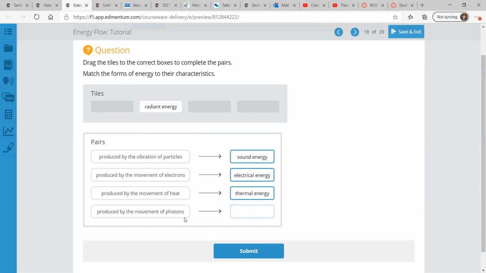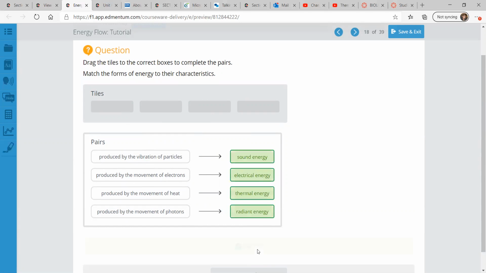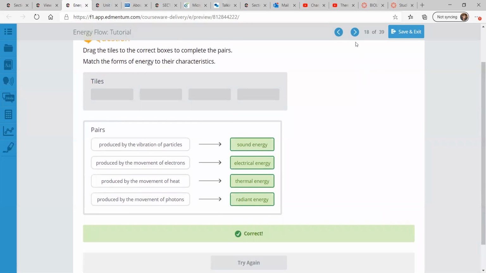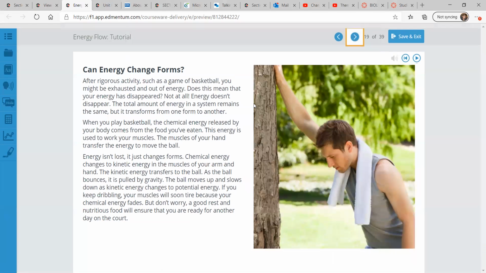Produced by the movement of photons. Photons is a particle of light. Light is electromagnetic radiation. Radiation, think radiant energy. That fits there. Submit, yay, we're correct. Let's go.